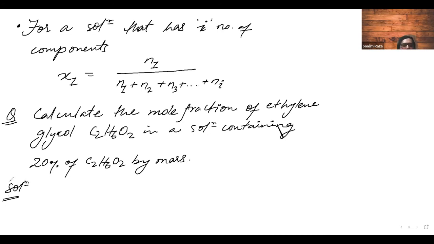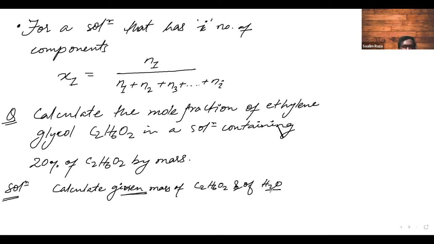So I'm giving you the approach, how you have to approach. First of all, you will calculate the given mass of C2H6O2, and of H2O.